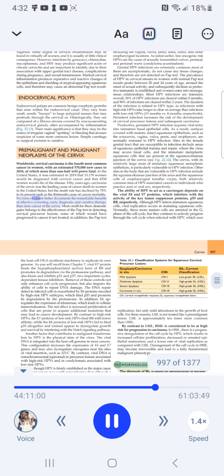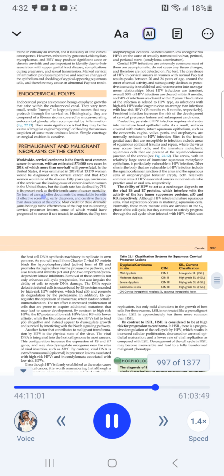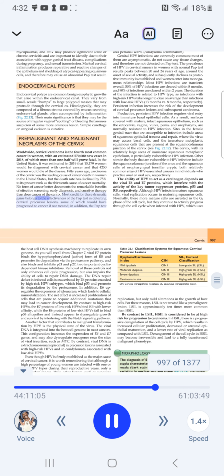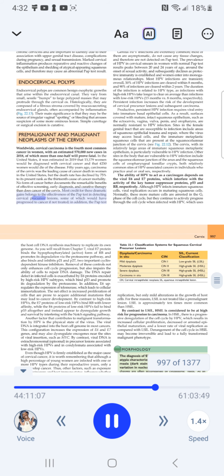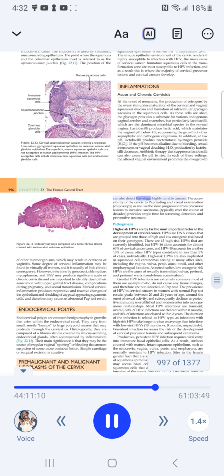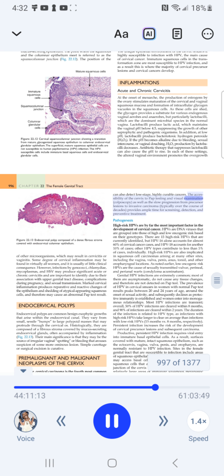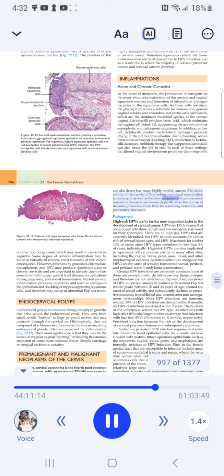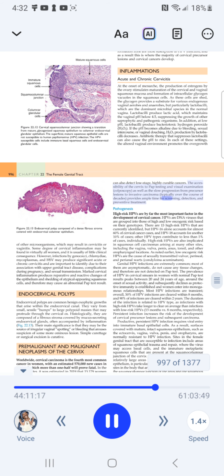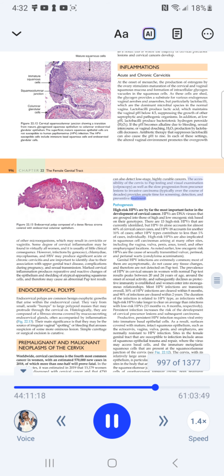No form of cancer better documents the remarkable benefits of effective screening, early diagnosis, and curative therapy than does cancer of the cervix. Most credit for these dramatic gains belongs to the effectiveness of the Pap test in detecting cervical precursor lesions, some of which would have progressed to cancer if not treated. In addition, the Pap test can also detect low-stage, highly curable cancers. The accessibility of the cervix to Pap testing and visual examination (colposcopy), as well as the slow progression from precursor lesions to invasive carcinoma, typically over the course of decades, provides ample time for screening, detection, and preventive treatment.